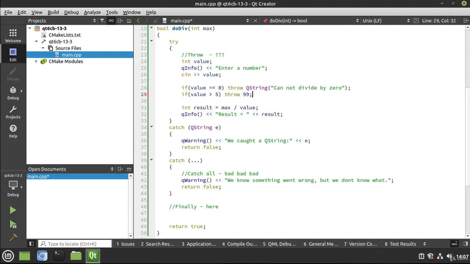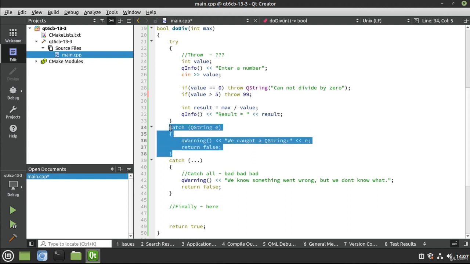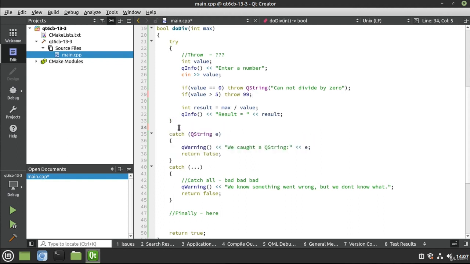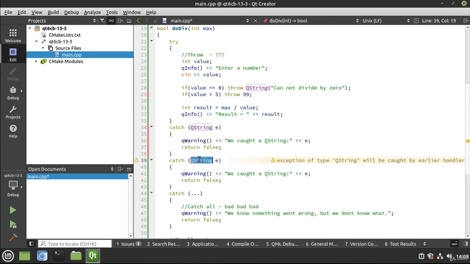Why? Why not? You can actually do this. You can throw just about anything. The issue is if you're going to throw something, you have to be able to catch it. So I'm going to say int e, and you notice how I'm just doing this randomly anywhere in this catch chain here. It doesn't really matter. As long as you have a catch level in the catch chain, you're good to go. So we caught an int, and that's going to be thrown if we're over 5.